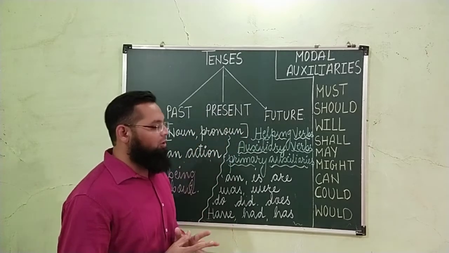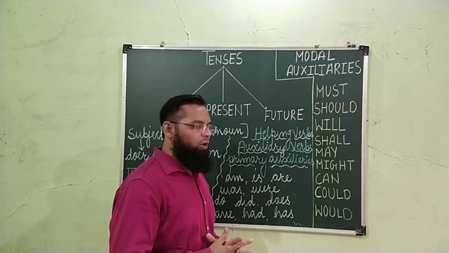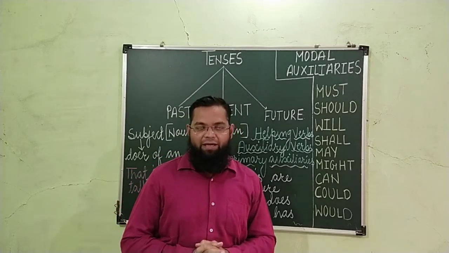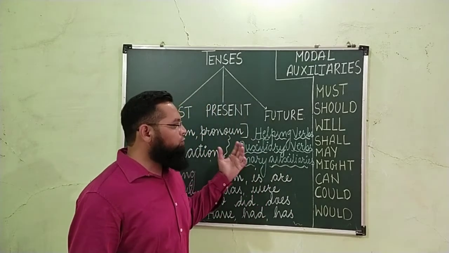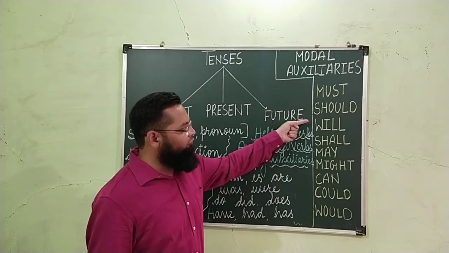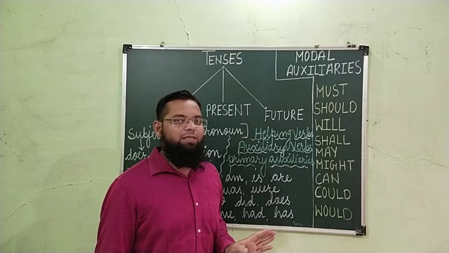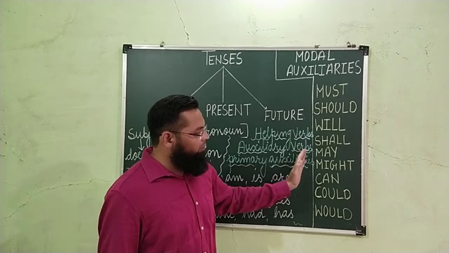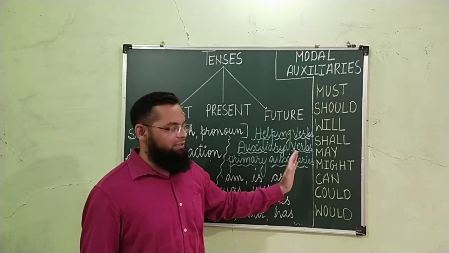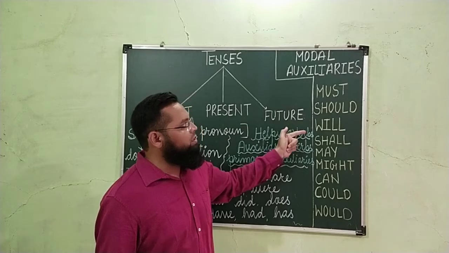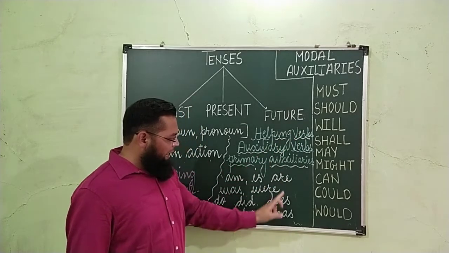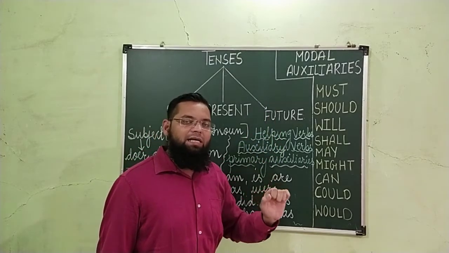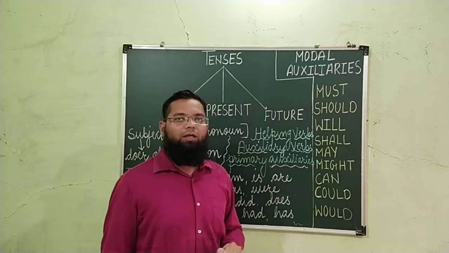Modal auxiliaries. Modal auxiliaries are also important. What do we mean by modal auxiliaries? Modal auxiliaries are also helping verbs. As far as tenses are concerned, we will use only two modal auxiliaries, will and shall. These are the two modal auxiliaries which will be used as helping verbs, and other modal auxiliaries will not be used in tenses. But as we have discussed the helping verbs, I thought we should also discuss modal auxiliaries, because modal auxiliaries are nothing but helping verbs only.